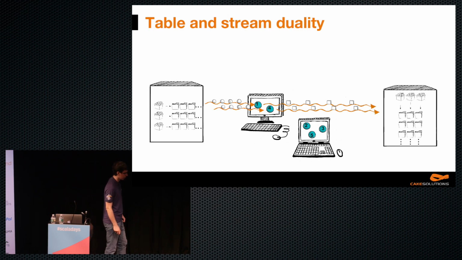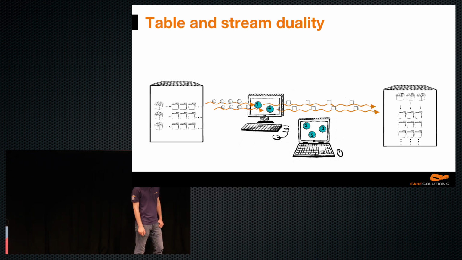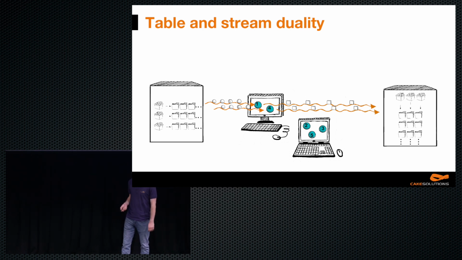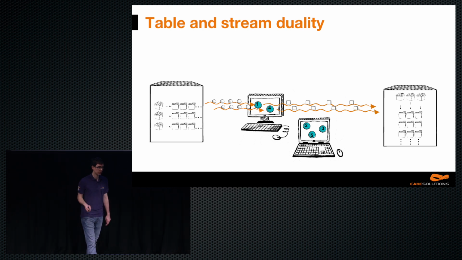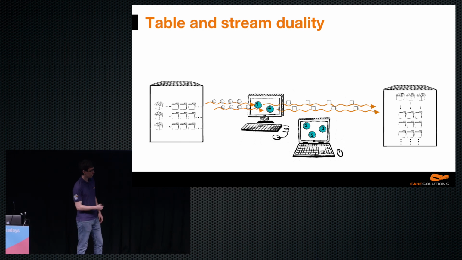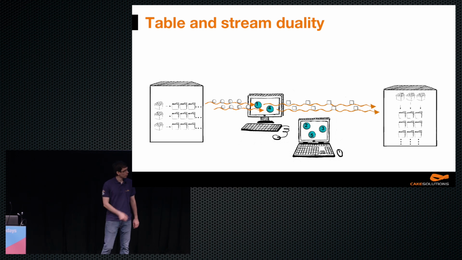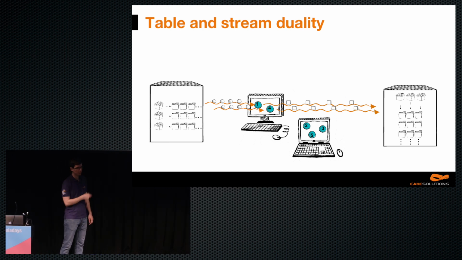You might have noticed I was talking a lot about streams, but they were actually represented as database tables. The reason is there's a lot of relationship between database tables and streams. A good example is the log. A log can be turned into a stream very easily. A mutable table is a snapshot of a stream, and changes to a mutable table are a change log, which can again be represented as a stream. But we don't have to demonstrate that on a stream processing system. We can use simply Akka.